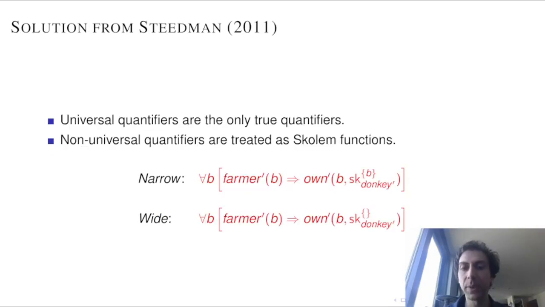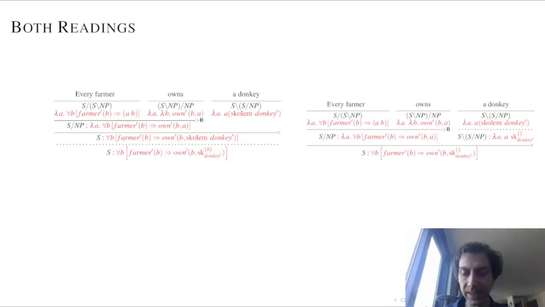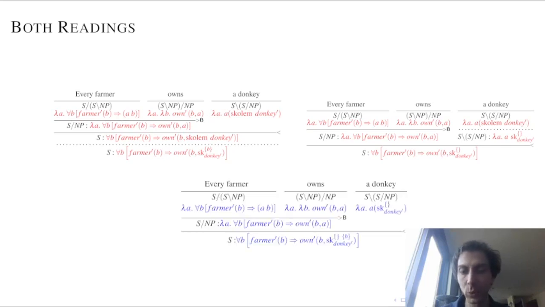Steedman 2011 replaces all existential quantifiers by Skolem functions, and we get two different readings by the Skolem function getting two different arguments. Now, these formulas with Skolem functions are computed over standard syntactic derivations, and we get two different readings depending on where we specify the arguments for the Skolem function, as shown by the dotted lines on left and right. And in this paper, we show how all of these potentially exponentially many derivations can be packed into one single derivation that captures all possible readings.